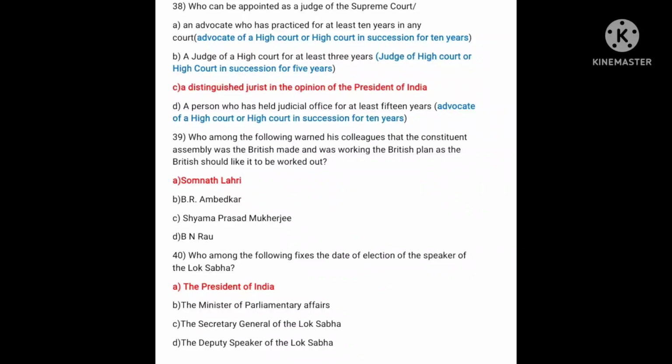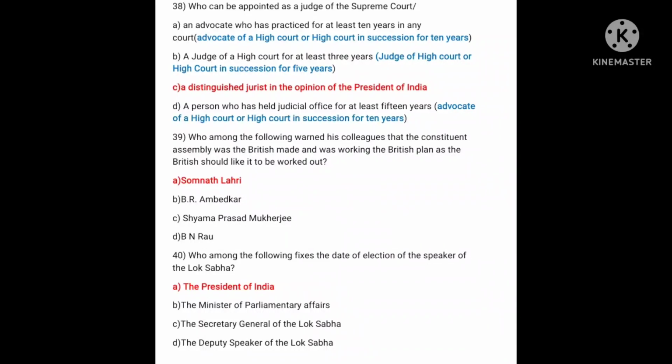Who can be appointed as a judge of the Supreme Court? A. An advocate who has practiced for at least 10 years in any court. B. A judge of High Court for at least 3 years. C. A distinguished jurist in the opinion of the President of India. D. A person who has held judicial office for at least 15 years. So the correct statement is C. A distinguished jurist in the opinion of the President of India.